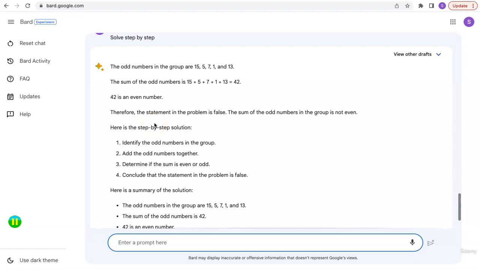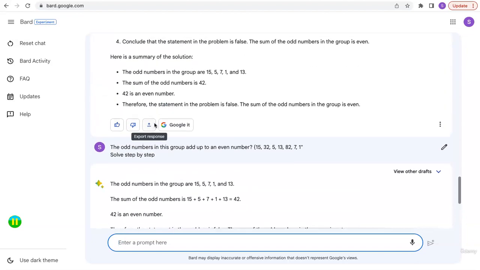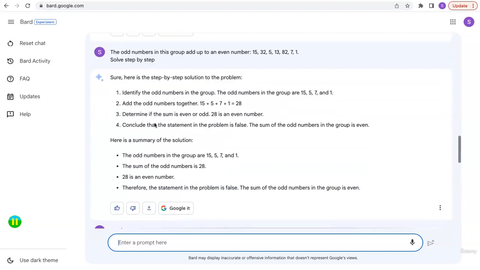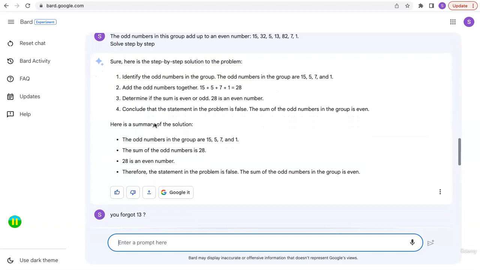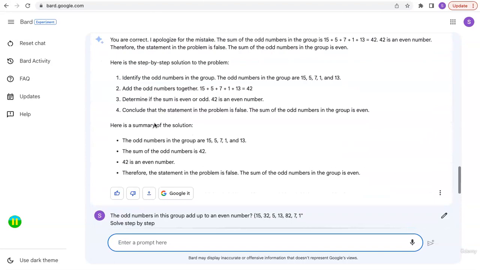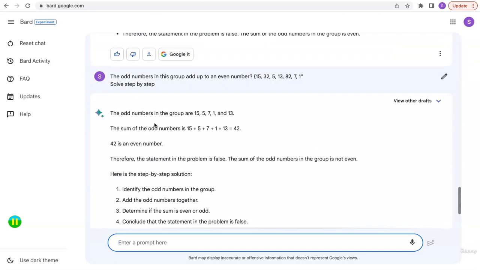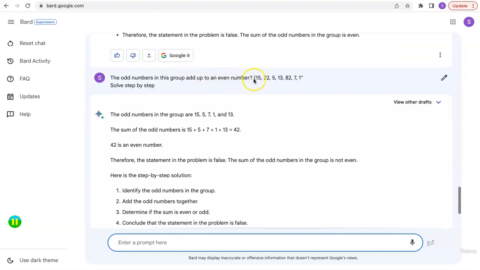So this is what I wanted to show here, that even though we tried a couple of different things, BARD wasn't able to understand the question and answer it correctly. It keeps giving us the wrong answer in different attempts. We even phrased the question in a different way, where we said, does it add up to an even number? And because it has already assumed that it's even, I guess that's why it keeps adding them up. 15 plus 5 plus 7 plus 1 plus 13 does not add up to 42.